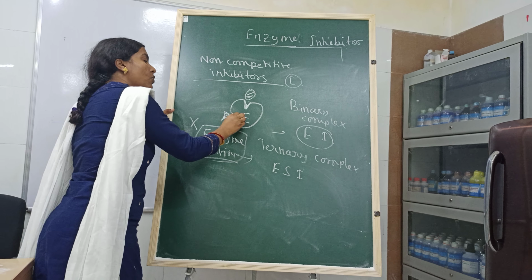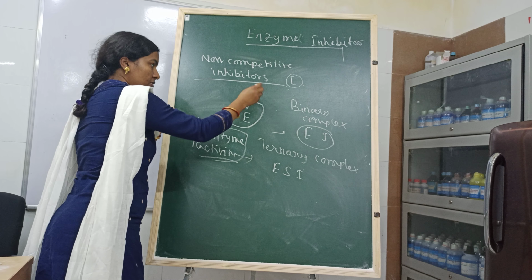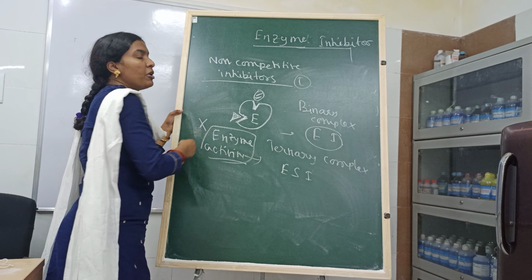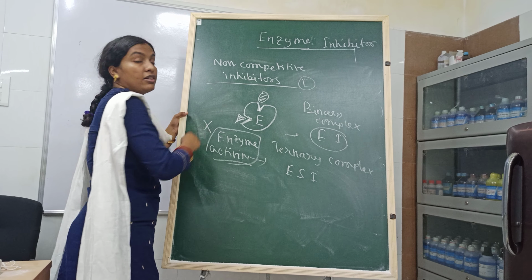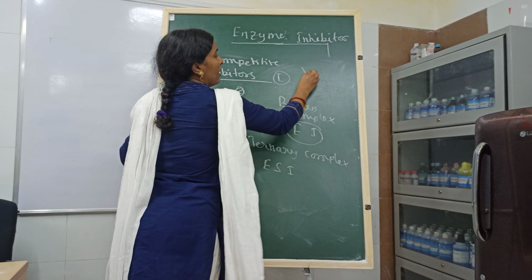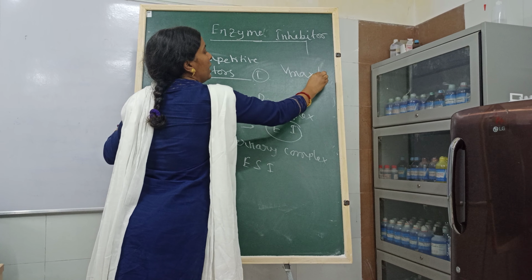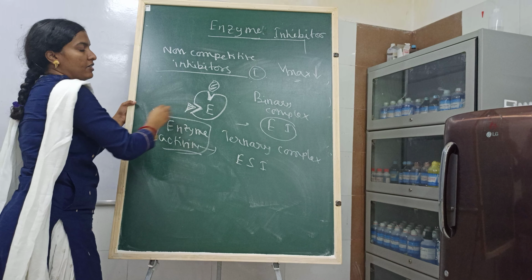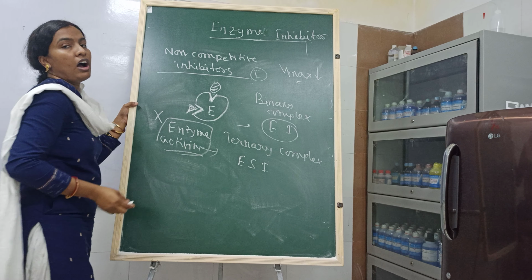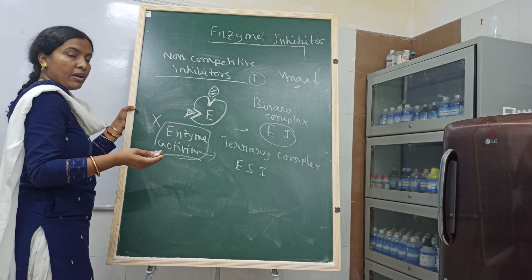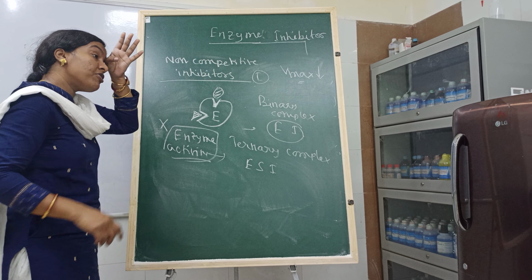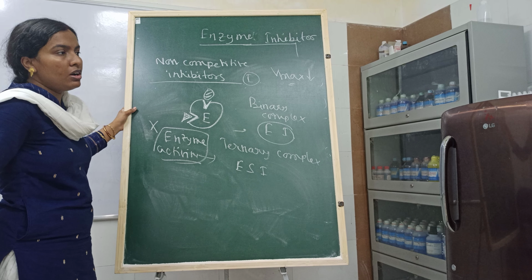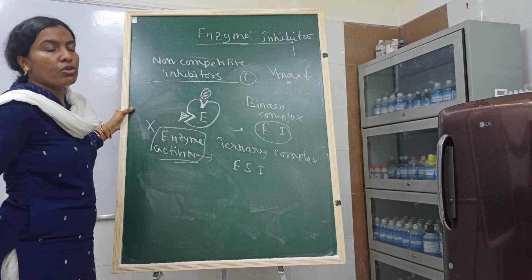Here, if we increase the concentration of the substrate, the action of the inhibitor cannot be stopped because it binds at another site. So here the Vmax is decreased. But what about Km? It binds at another site, so the substrate affinity is unchanged. In competitive inhibition, there is competition between the substrate and the inhibitor, so the affinity decreases and the Km increases.